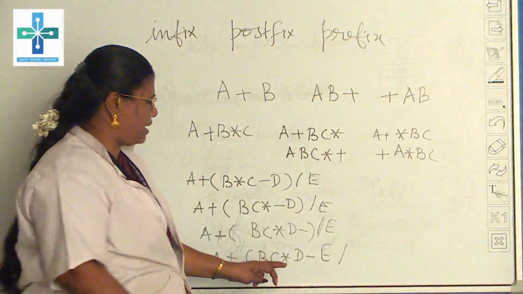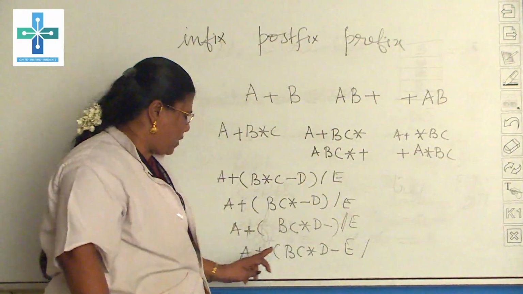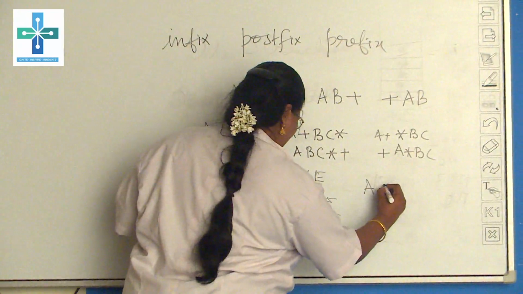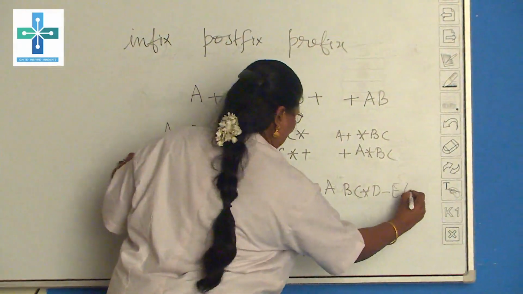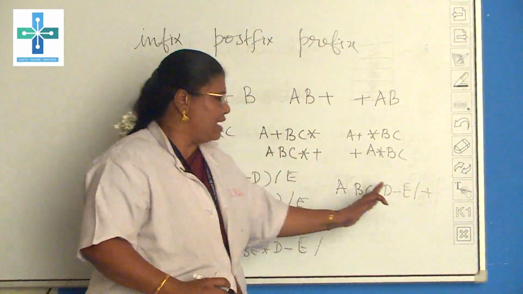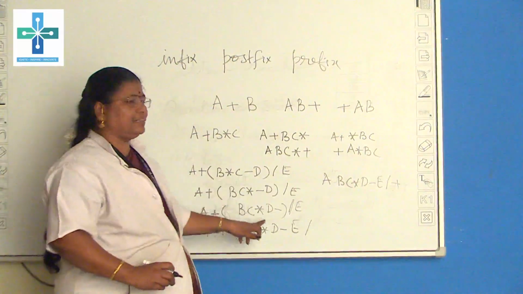First this one, and then the A plus. Therefore it is going to be A, B, C, star, D, minus, E, slash, and then the plus operation. This way we rewrite from infix to postfix by using the steps.